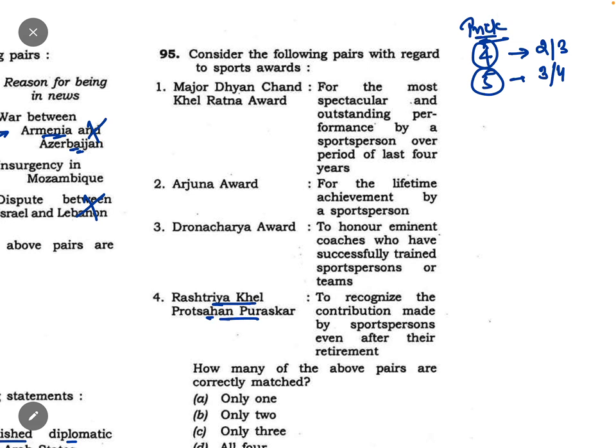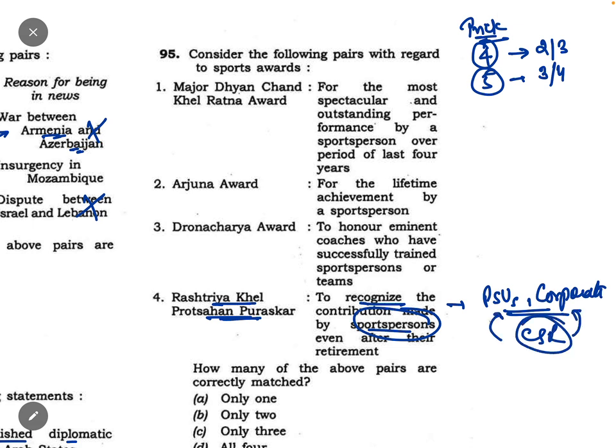Rashtriya Khel Protsahan Puraskar recognizes the contribution to sports. See, it is not for the sportsperson, it is for the PSUs, corporates, etc. Because it is about this, they provide this, what we say, CSR. So they are providing it to these corporates. Okay, so this is incorrect.